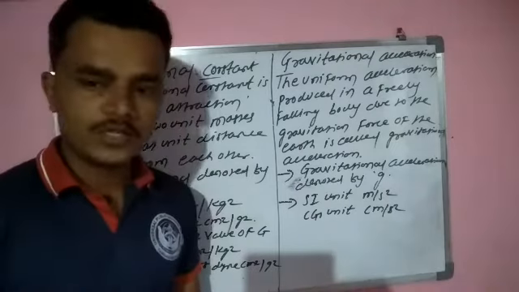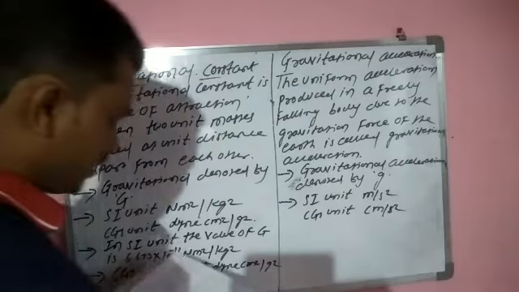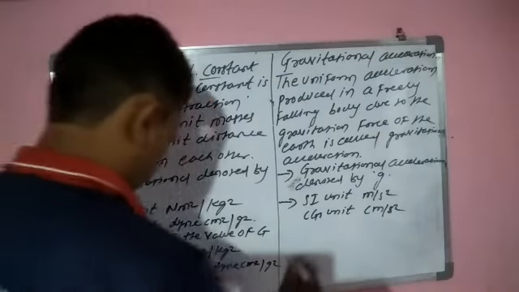Now see what is the value of gravitational acceleration in SI unit and the CGS unit.